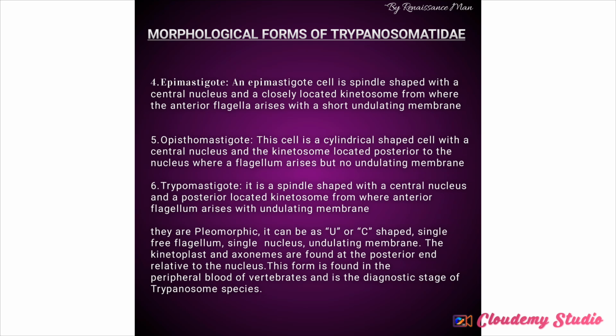You understand? Trypomastigote is similar to opistomastigote. But what differentiates it is that the trypomastigote has an undulating membrane. You understand? And most Trypanosome species is presented in form of trypomastigote. You understand? So let me just illustrate that.